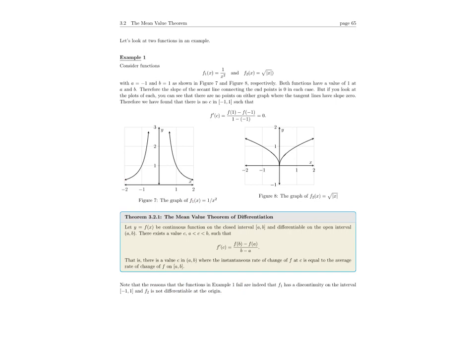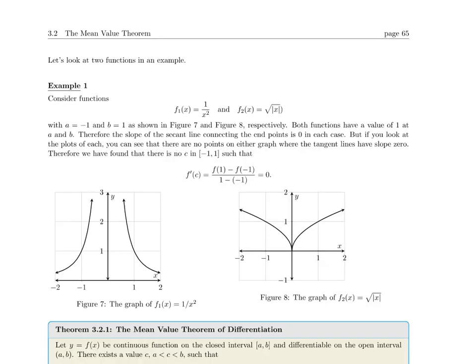Let's take a look at some examples. We have two functions here, and f sub 1 is 1 over x squared, and f sub 2 is the square root of the absolute value of x. I don't know what that extra little parentheses is doing there. So I've got these graphs shown right down here. So figure 7 is the 1 over x squared, figure 8 is the square root of the absolute value. And we're going to use a equals -1 and b equals 1. So we're looking on this interval here to here on both of them, from -1 to 1.